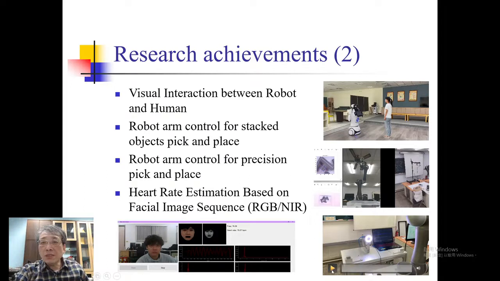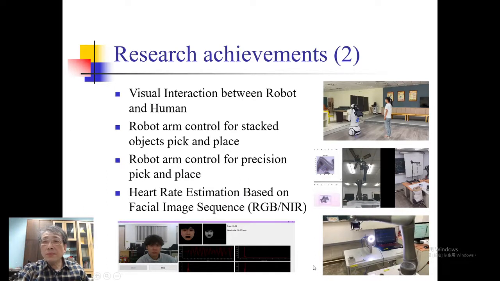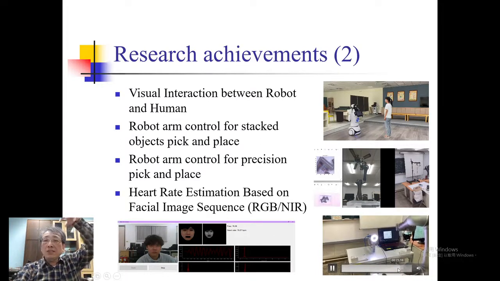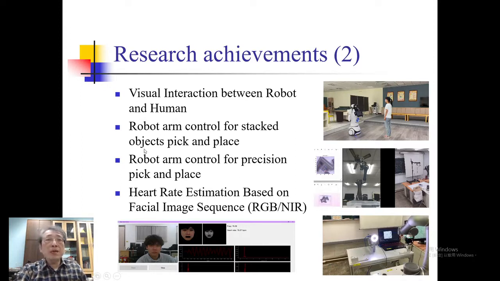So you can see, it is very accurate. It will be very accurate. Okay, so now the camera takes a picture and does some image processing. Then it can accurately put the object inside the hole. Okay, this is for the robot arm control.